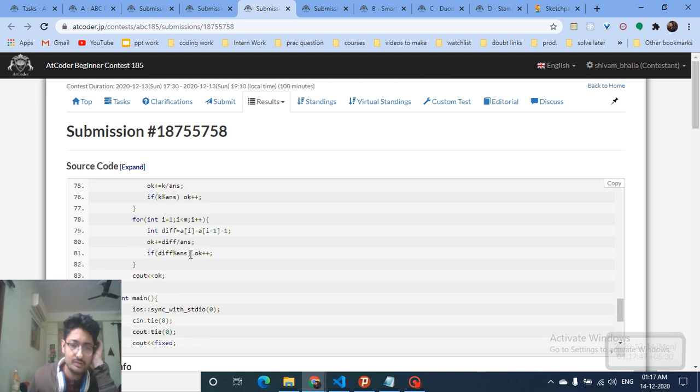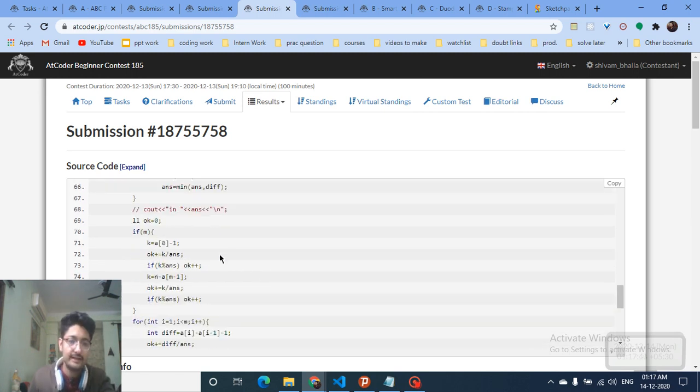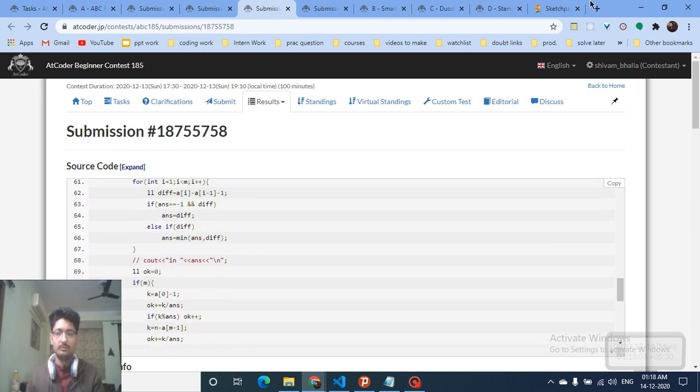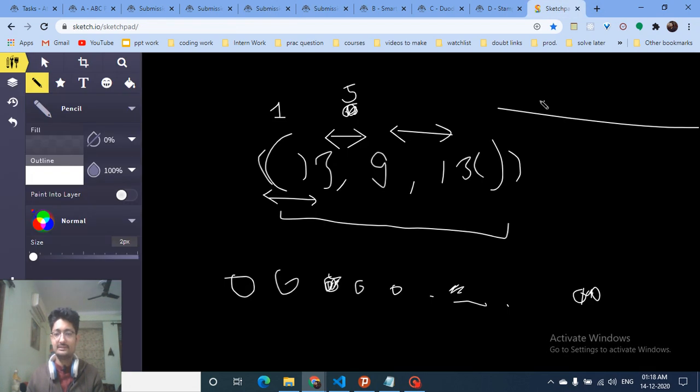So that's what I've done, the difference divided by answer, and the same for the first and the last. There are also windows before the first blue ball, and after the last blue ball. If I take the difference between every two consecutive balls, then I can get these windows.